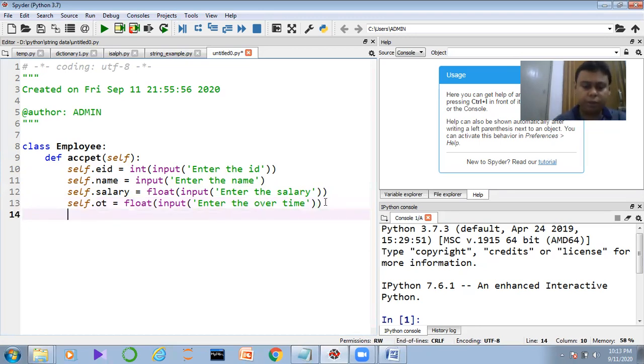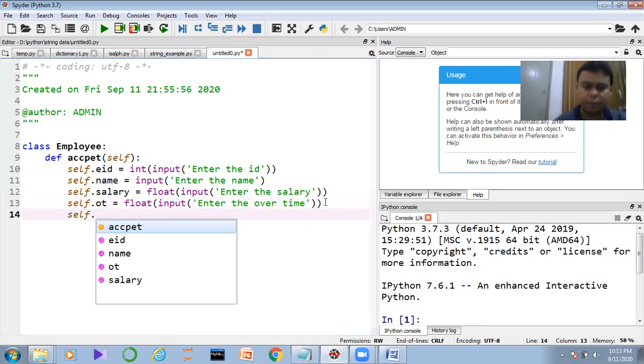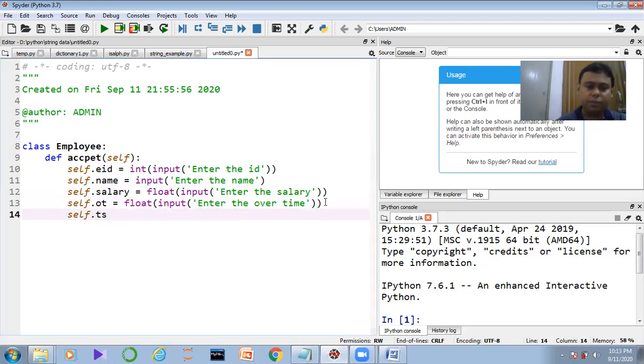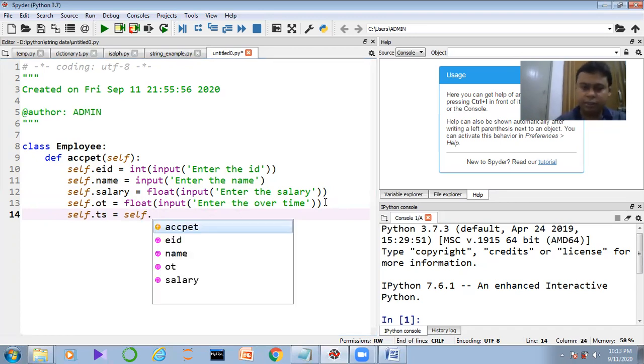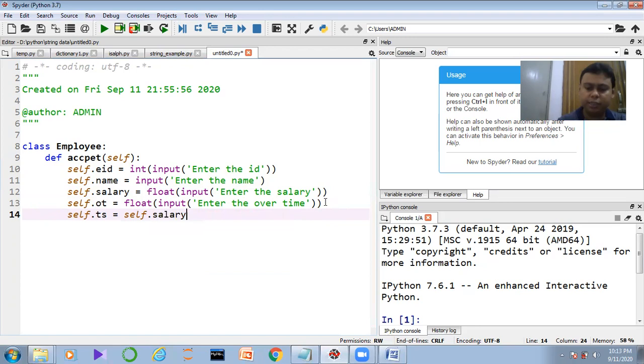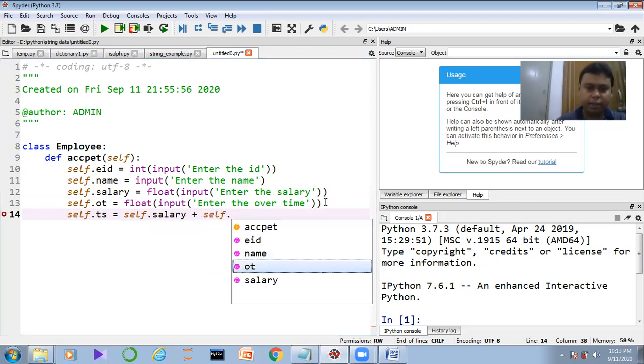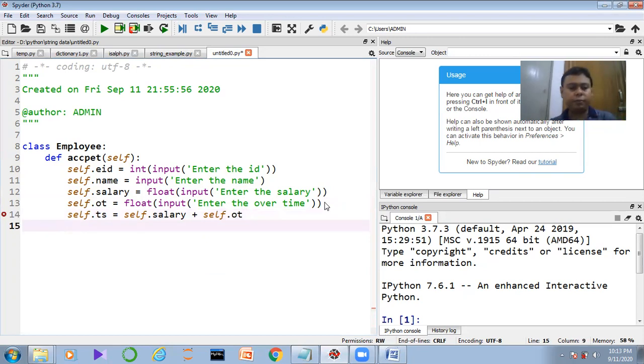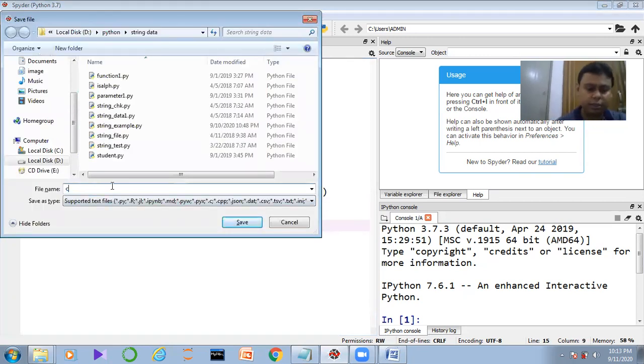And next one you can take also self dot TS, means total salary. I can define here self dot, you can see that salary is coming right now automatically. Self dot, I can take the overtime.